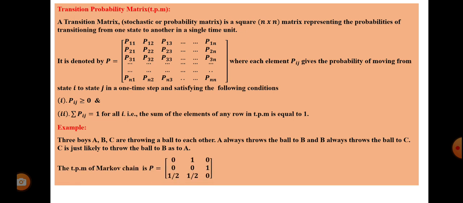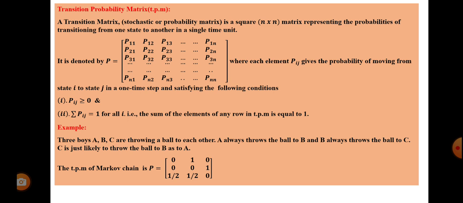P is equal to, here first A, B, C in rows. So first, A to A: A is not throwing the ball to himself, so the probability is 0. A to B: A always throws the ball to B, so probability 1. Next A to C: A is not throwing the ball to C, so 0. Next B to A: B is not throwing the ball to A, 0. B is not throwing the ball to B himself, so 0. B is throwing the ball to C, so probability 1.